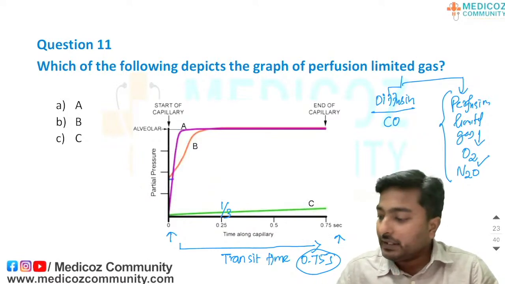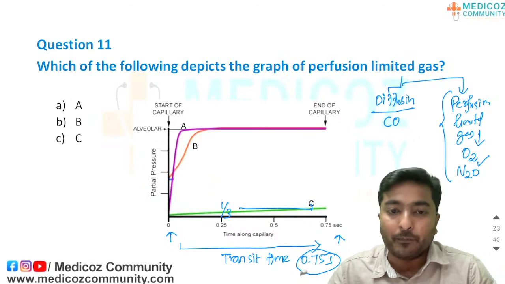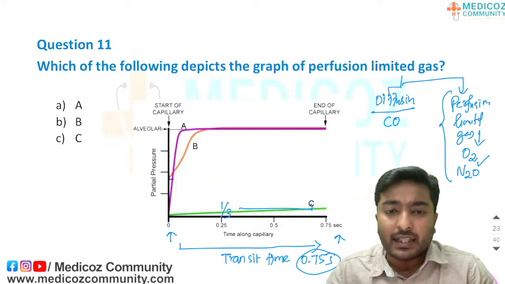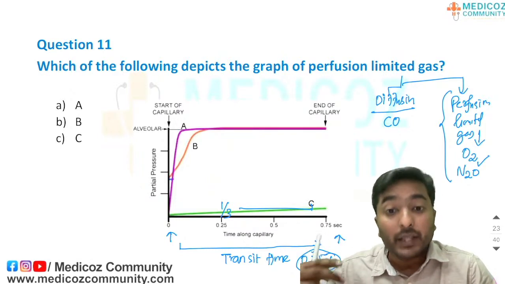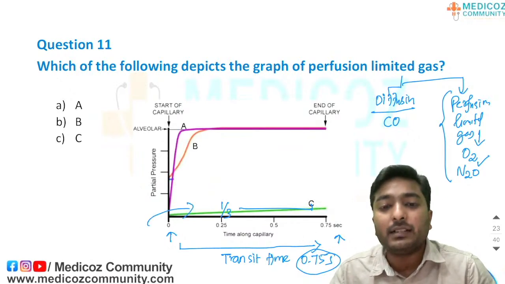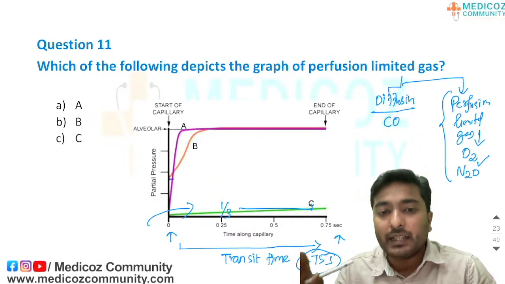For the remaining two-thirds of the time, there is no change in the PO2. If I want to increase the PO2, the only possibility is to increase the blood flow. If I give more blood, more oxygen will be delivered to the blood.